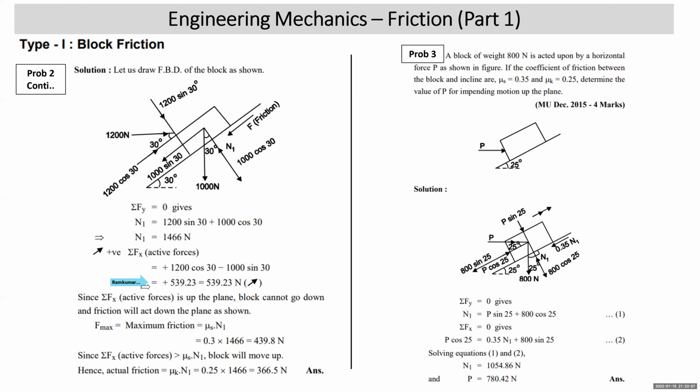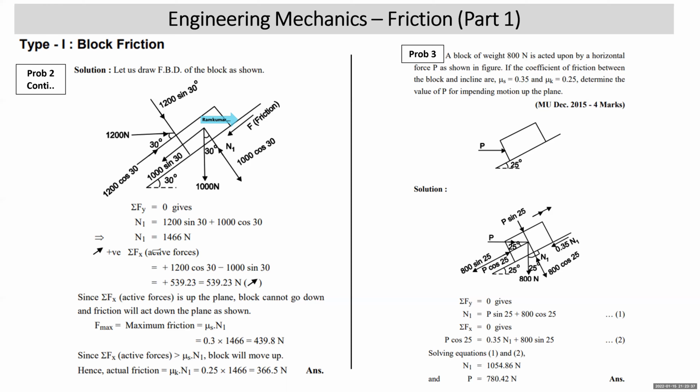So net force, net active force acting on this body is up the plane. So that means this body cannot move down. And if net active force is up the plane, friction force will act down the plane as we have marked it in the diagram. All right. What will be the maximum friction force which will come into consideration in this problem? Mu s N1. Mu s is 0.3 into N1 is 1466, 439.8.